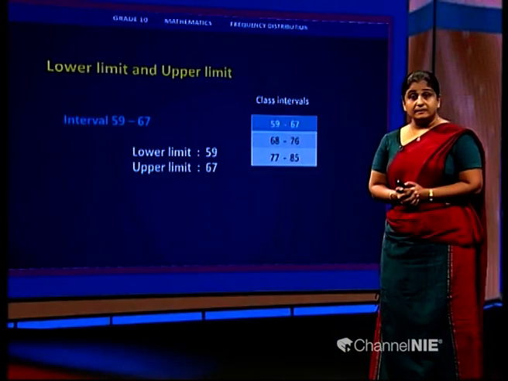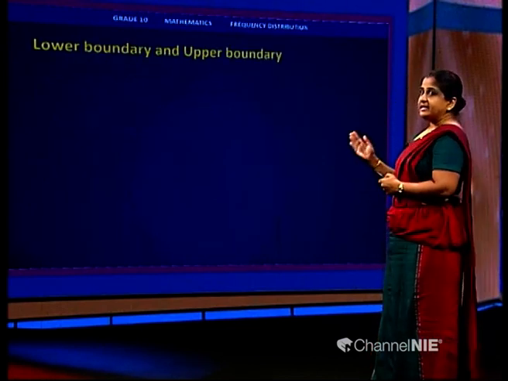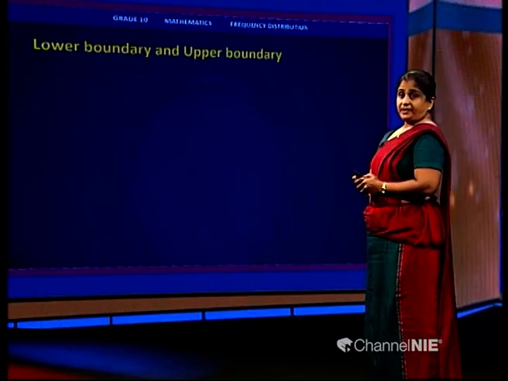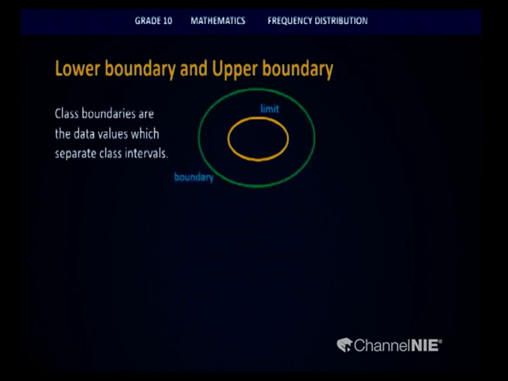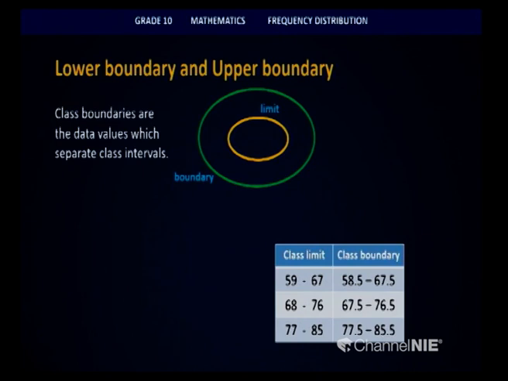Next, we have to discuss the boundaries. Let's look at the slide. Lower boundary and upper boundary. The class boundaries are the ones that divide the class intervals. The outer boundary will give you the boundary of the class interval. So children, how can we calculate this? Let us look at an example, children. Look at this table. When you look at the second class interval, the lower limit of it and the upper limit of the previous class interval have a gap of 1.